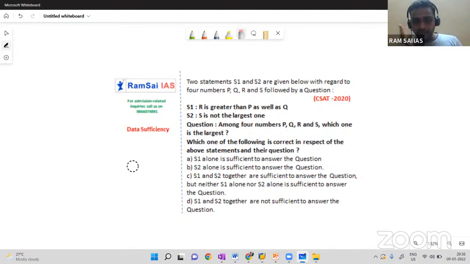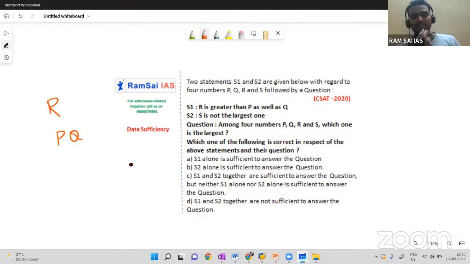So close statement 2 and try to solve the question by using statement 1 alone. What is statement 1 alone? R is greater than P as well as Q. So from this I can write R is greater than P and Q. Tell me which one is higher, P or Q? Who bothers? We need to find out the highest number. And I am sure P and Q will be less than R, and among these three, R will be the